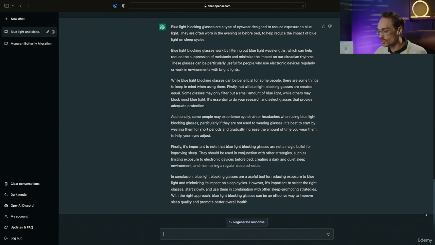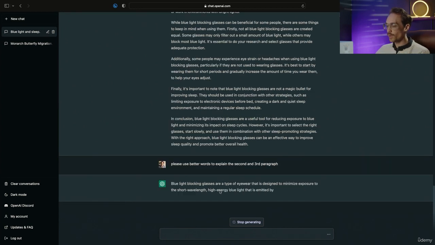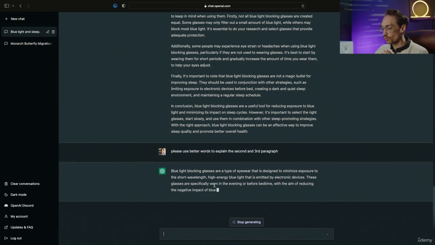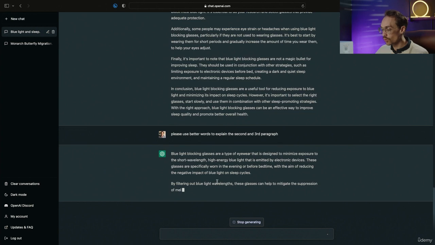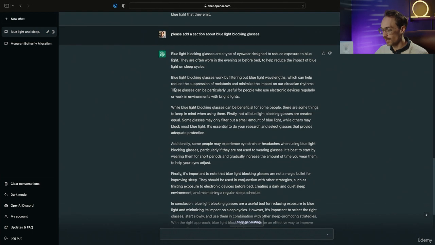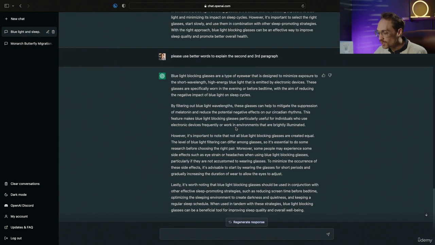Let's say we wanted to have ChatGPT use some better words to explain the second and third paragraph. And right away, ChatGPT is going to work rephrasing and using some better words to explain the second and third paragraph. Amazing. You can see ChatGPT wasted no time and immediately responded to my request.